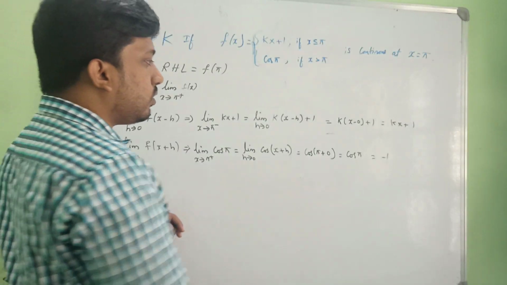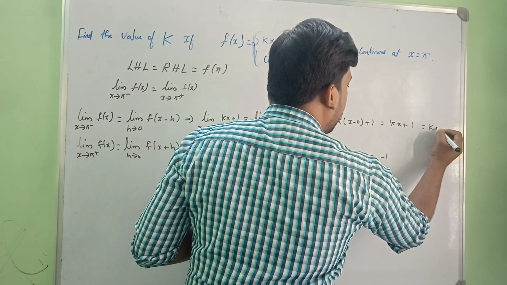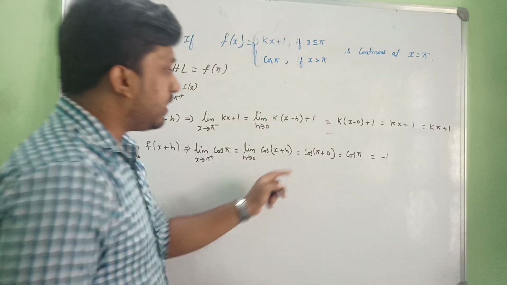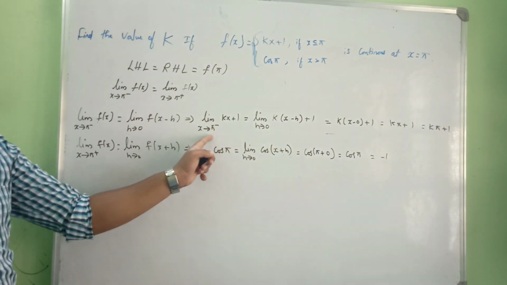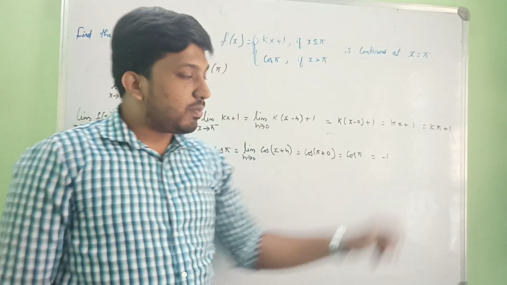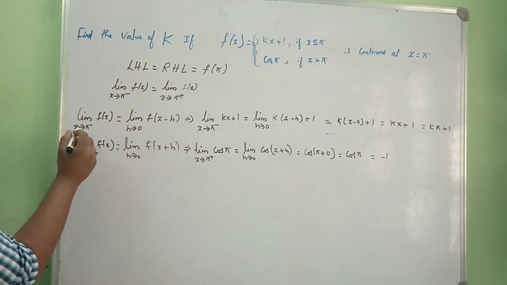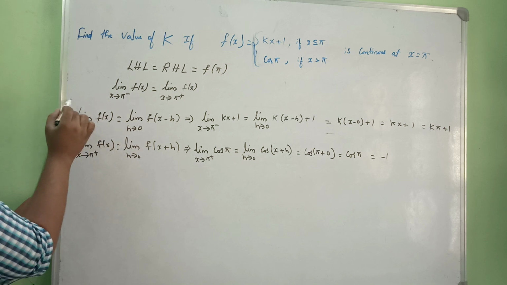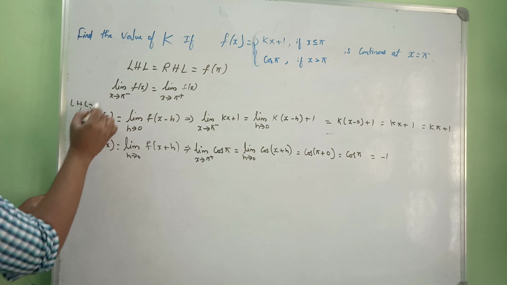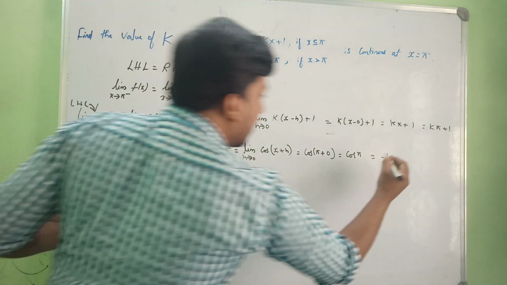That is going to become cos pi, that is equal to minus 1. Okay. So here also we can write this k pi plus 1. In the place of x, x is tending to pi, right? So we can write k pi plus 1. Now we got LHL. This is LHL, right? This is left hand limit, and this is right hand limit.